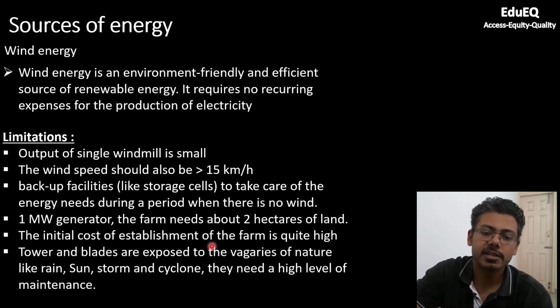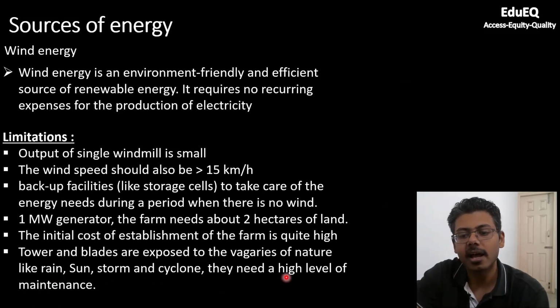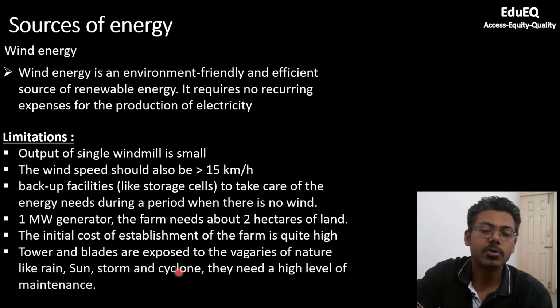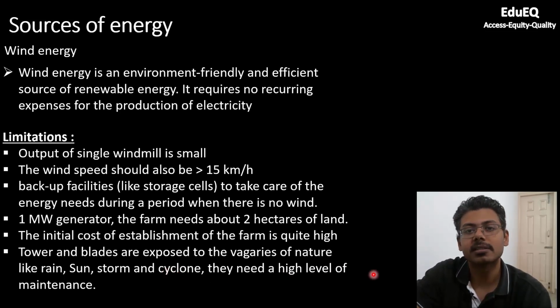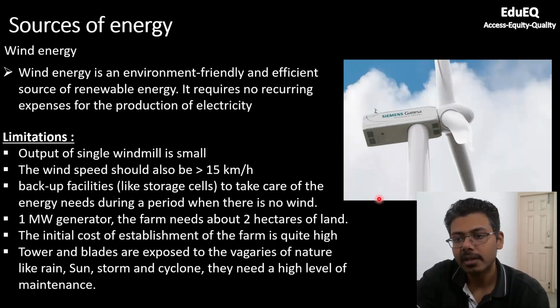The initial cost of establishment of a farm is quite high because you need a lot of windmills and a lot of land. Tower and blades are continuously exposed to nature like rain, sun, storm and cyclone, because these are outdoor installations, and they need a high level of maintenance. They are prone to corrosion, and also you need to spend more effort in maintaining the structural integrity. You can see an example of a windmill.